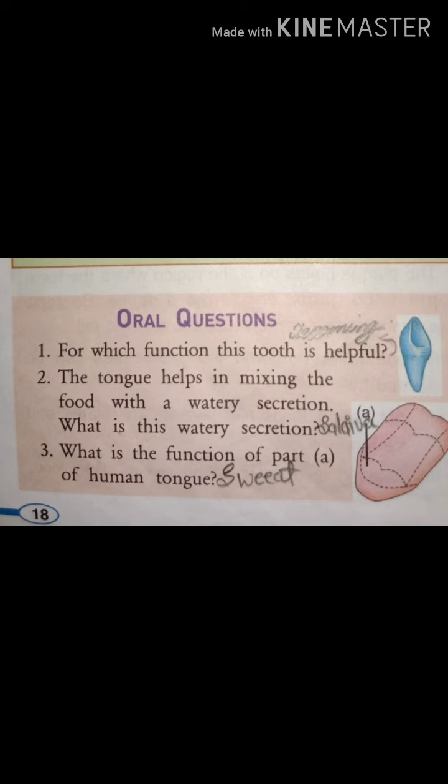From the next class we will start the digestive system of ruminants. As always, you should divide your notes properly and note down the important points for your revision.